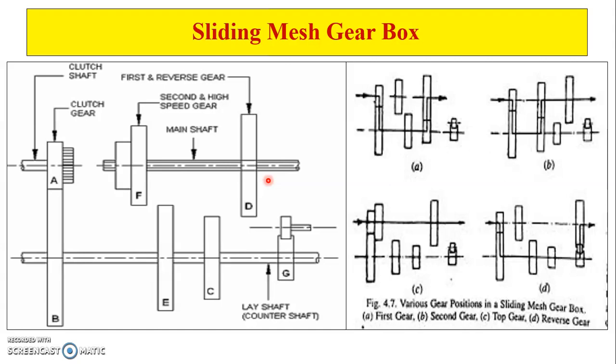In the sliding mesh gearbox, we use spur gears only, because it derives its name from the fact that the meshing of the gears takes place by sliding the gears on each other. For that, we require the spur gear. Spur gear is essential. If helical gears are there, it is not possible to slide the gears and engage them. Next lecture we will see the constant mesh gearbox.